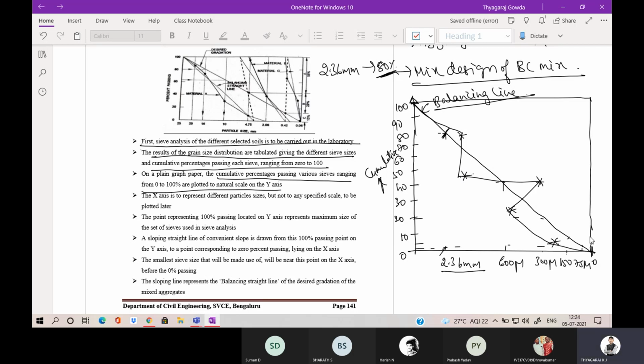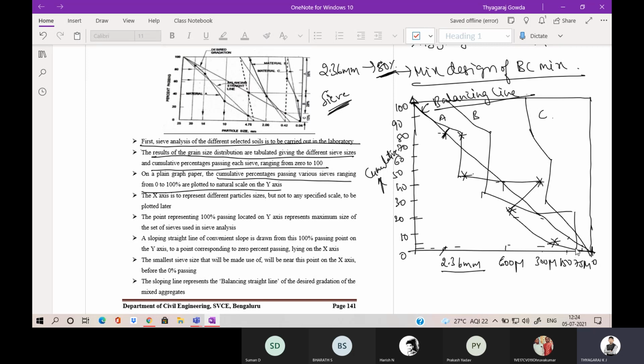So this is material A. Similarly, material B, you are going to plot like this. Then for material C, you are going to plot like this. So here, how we have plotted is whatever sieve analysis you have conducted, using the sieve size and the cumulative percentage, you are going to get the line like this, and joining the points in such a way that it should balance.